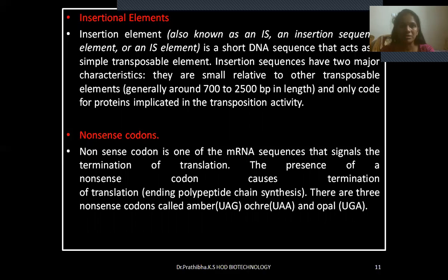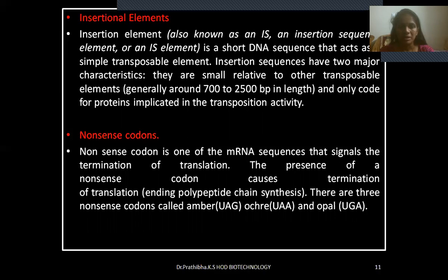Insertional elements, also known as IS, an insertion sequence element or an IS element, is a short DNA sequence that acts as a simple transposable element. Insertion sequences have two major characteristics. They are small relative to other transposable elements, generally around 700 to 2500 base pairs in length, and only code for proteins implicated in the transposition activity.